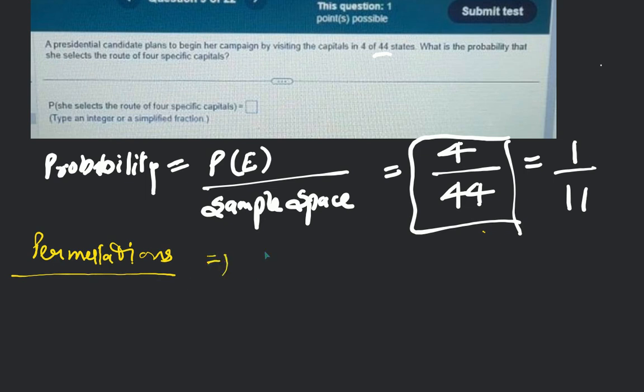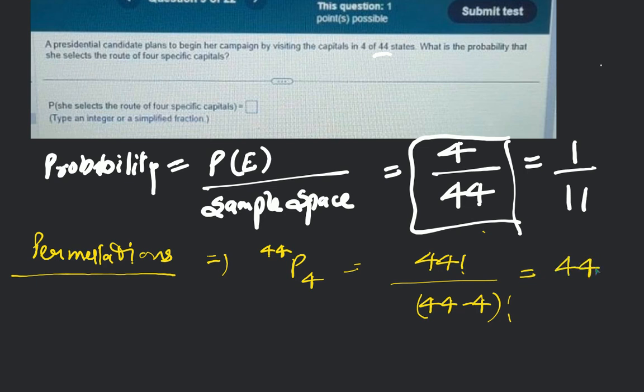In that case, the formula is written as 44P4. We represent 44 by n. So it would be 44 factorial over (44 minus 4) factorial. 44 minus 4 is 40, so this would be 44 factorial over 40 factorial.